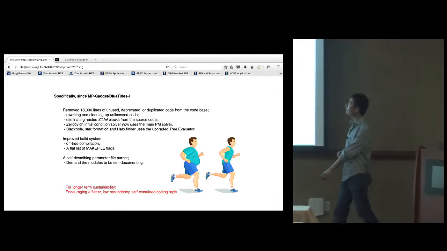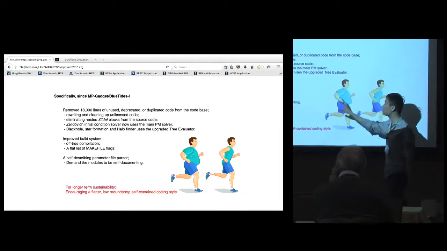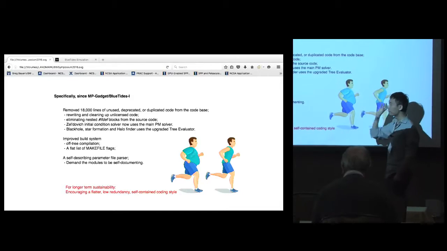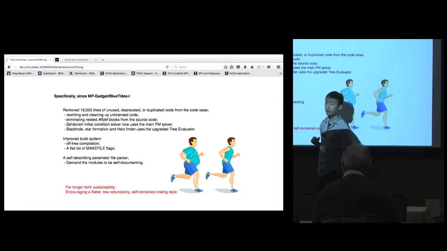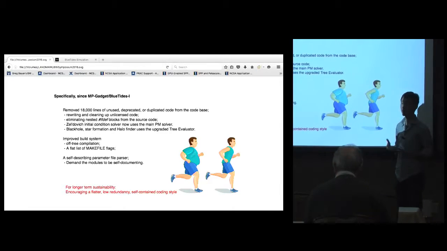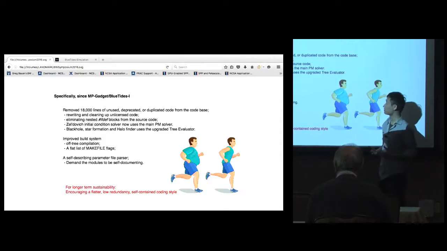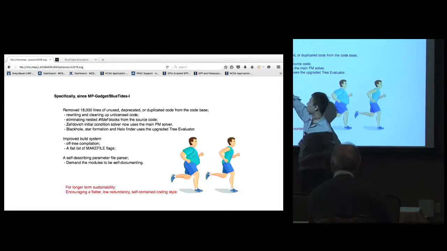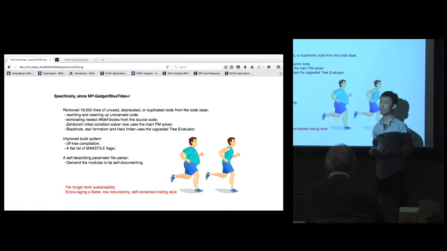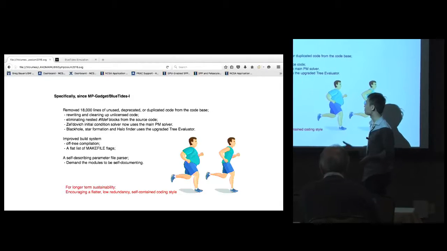So the basic idea is we get rid of code. We remove the unused, deprecated, or duplicate code from the code base, identify it, figure out why it is bad, remove it, and replace it with better code. We are also removing unlicensed code where we can't even trace the author, because the purpose is we want to open source this code. And a huge progress is we eliminated all of the nested ifdef blocks. If you do programming, you know these things are nightmares, right? Even after a while, you don't know which branch of the code you're running.